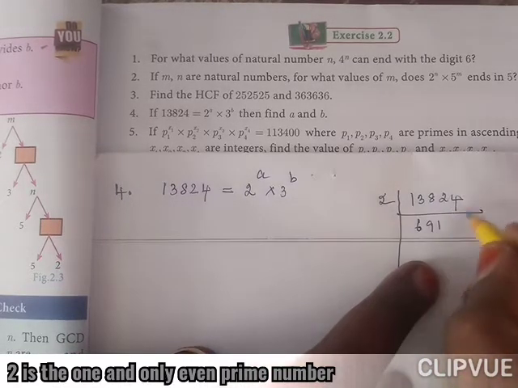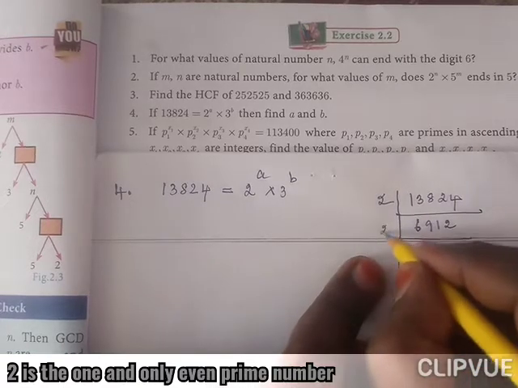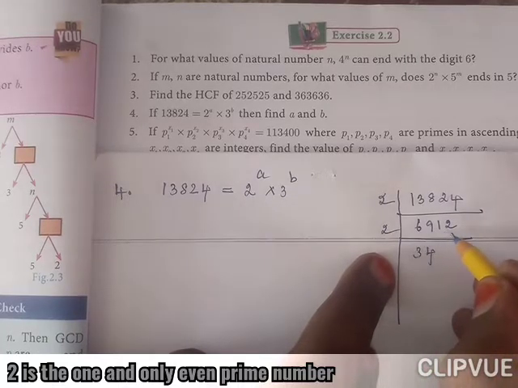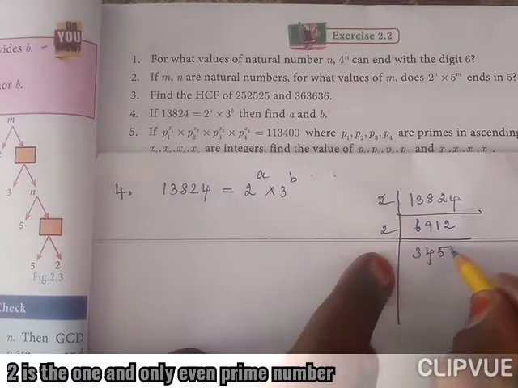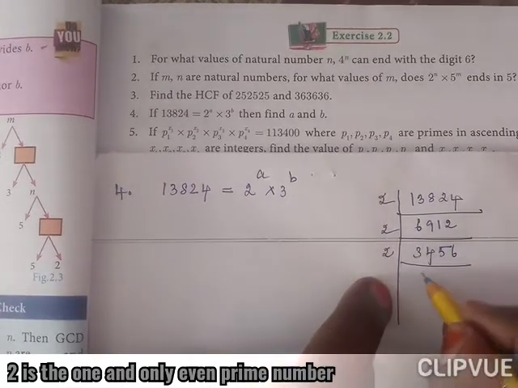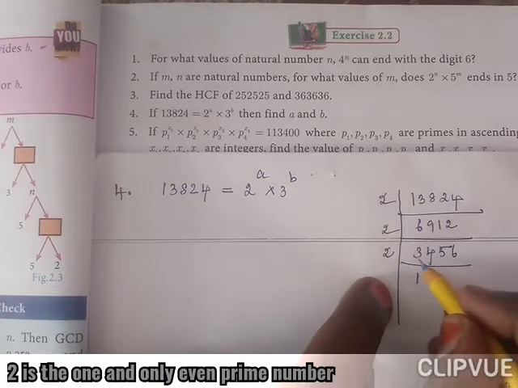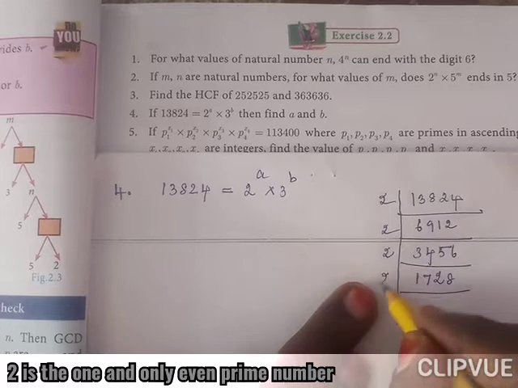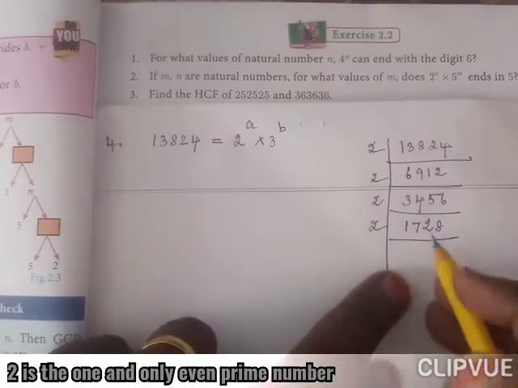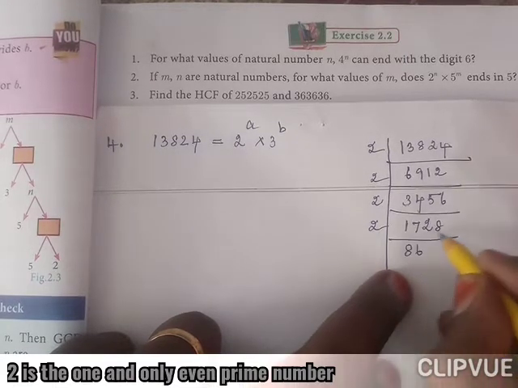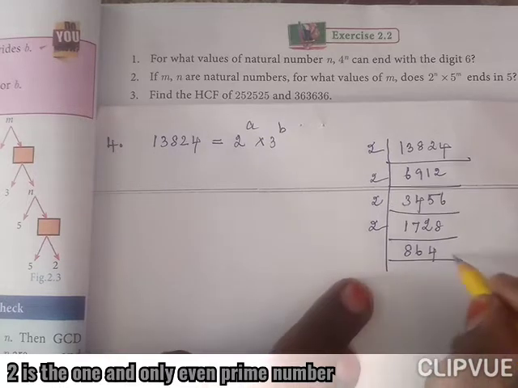Again divisible by 2: 3 times, 4 times, it leaves the remainder 1, 11 means 5 times, and 1 means 6 times. Again 2 table, and so on.